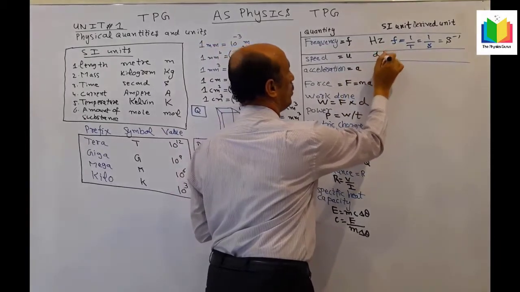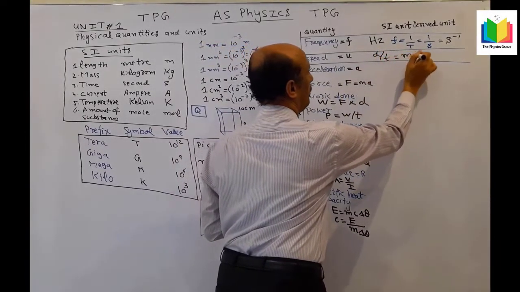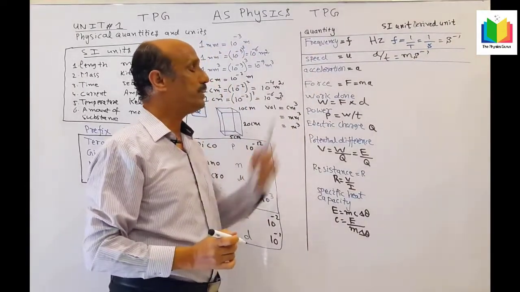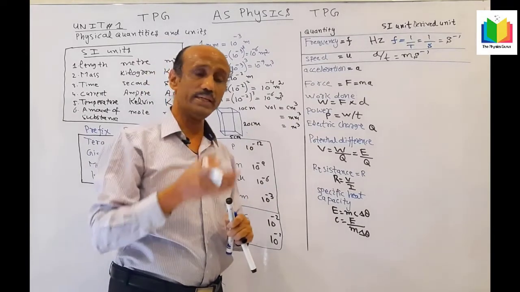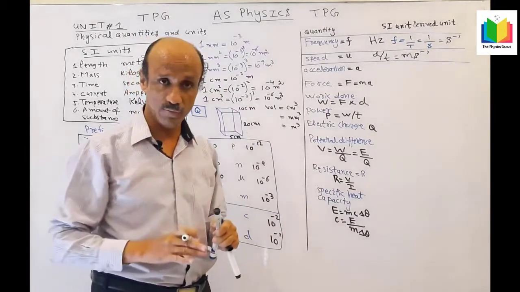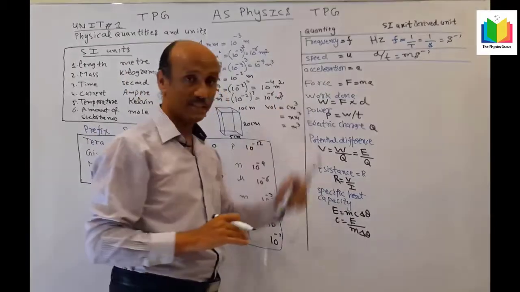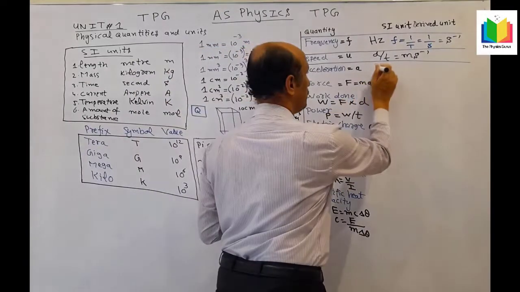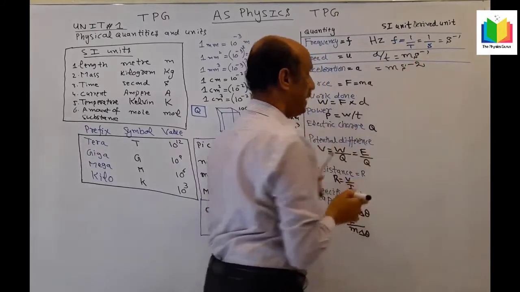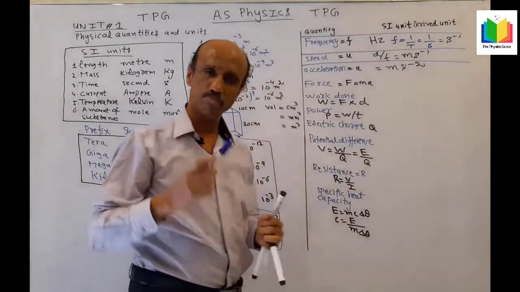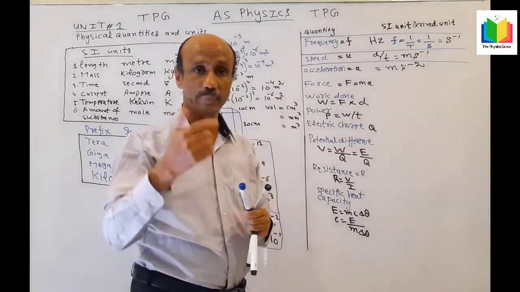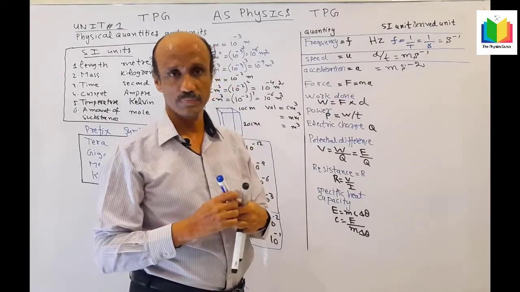So distance over time is equal to ms minus 1. This unit is already in drive units, so there is no need to convert it, because there is already meter and already second. So ms minus 1 is the unit of the speed or the velocity. Acceleration: ms minus 2. Again, this unit is in the drive units, no need to convert. The drive units contain the basic 6 quantities.